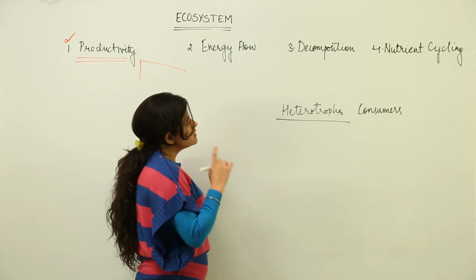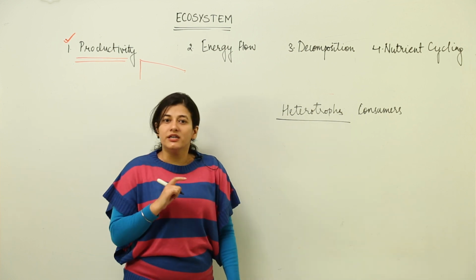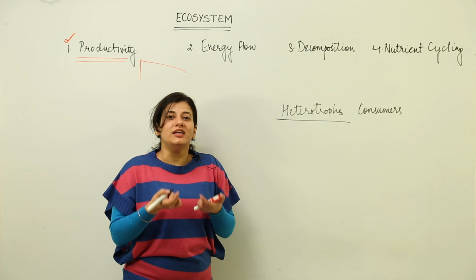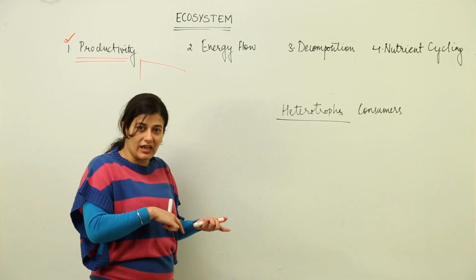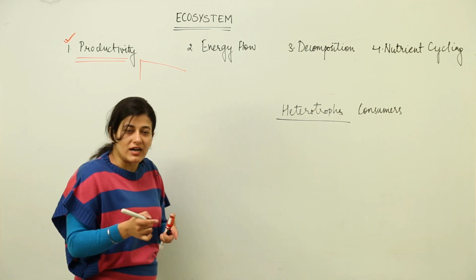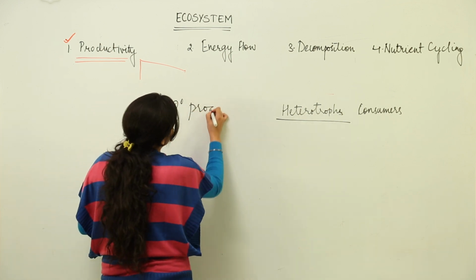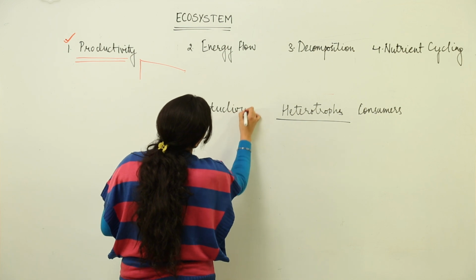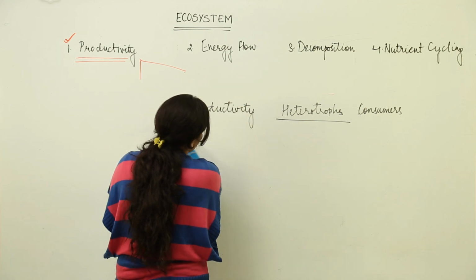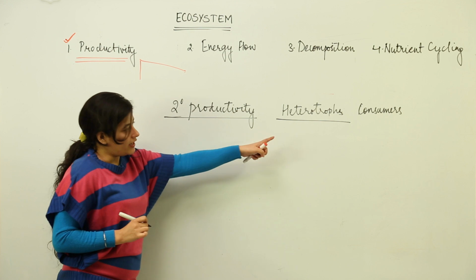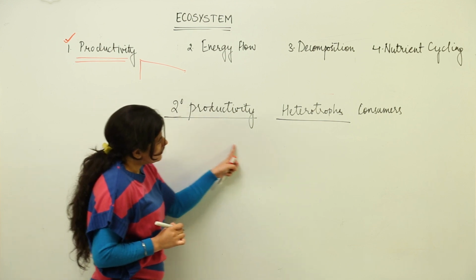of productivity. Supposedly I am consuming deer's meat. So I am consuming deer's productivity which it had gained by eating some sort of grass. So the secondary productivity is the productivity that a heterotroph shows. Alright, a heterotroph would eat some food, that would be secondary productivity.